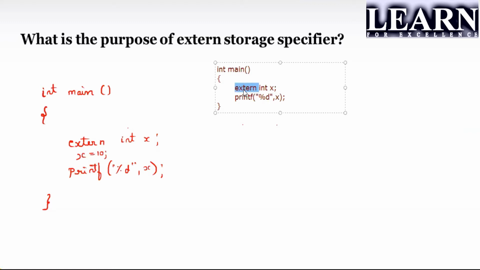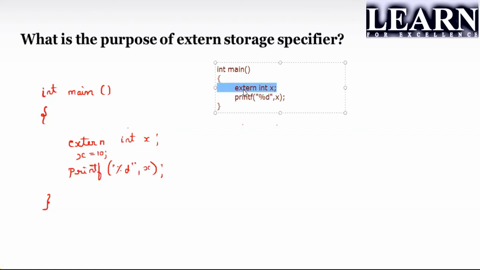Getting it? You're sending the compiler instructions about the global. Once the compiler finishes this semicolon, it will keep searching for the value of x throughout the program, because you have told it's extern.